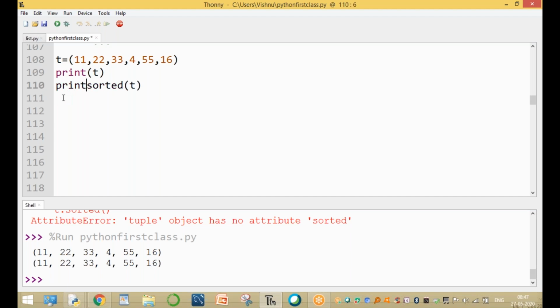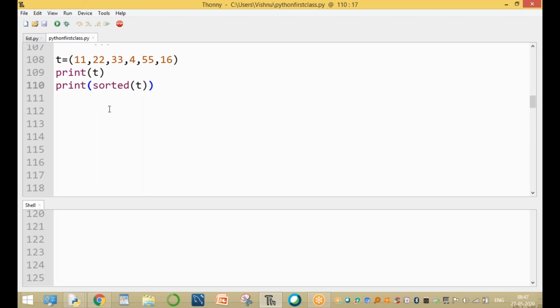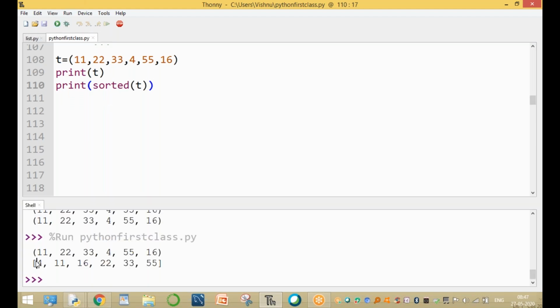Print of sorted of t. The original cannot be changed. In tuples, original values cannot be changed. That's why sorted of t. After sorting, the elements are 11, 4, 11, 16, 22, 33, and 55. These are the elements after sorting, to sort the elements in ascending order.